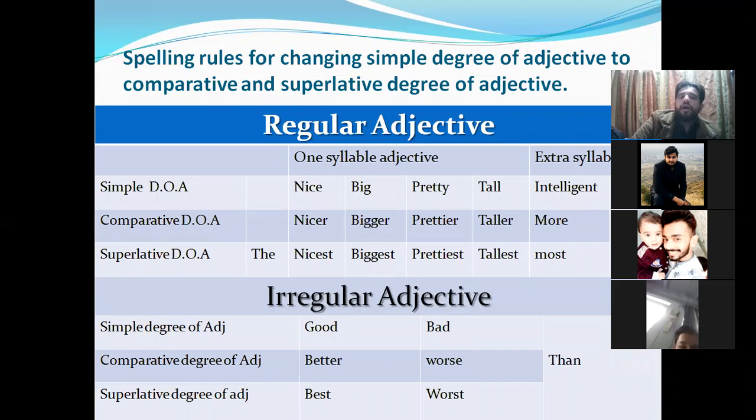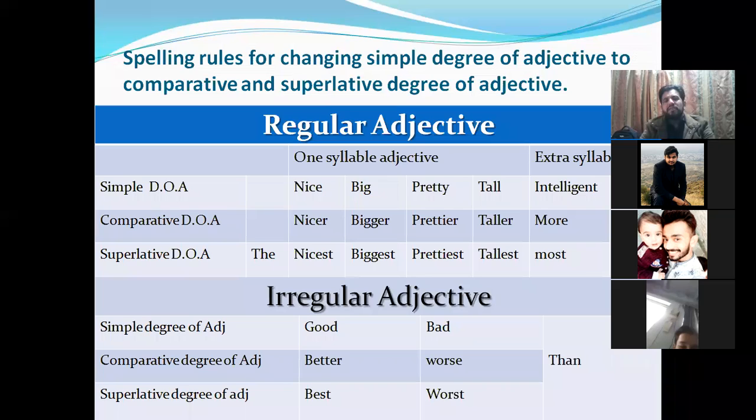First of all, you have to know about regular and irregular adjectives. We have already discussed, if you remember, regular and irregular plurals. Regular plurals are those which can change by the help of S, ES and IES, and irregular plurals are those which cannot be changed by any rules. Same is the case with adjectives. Regular adjectives can be changed from simple degree to comparative or superlative degree by some specific rules. As for irregular adjectives, they have no rules for changing from simple degree to comparative degree. First of all, we will talk about regular adjectives.